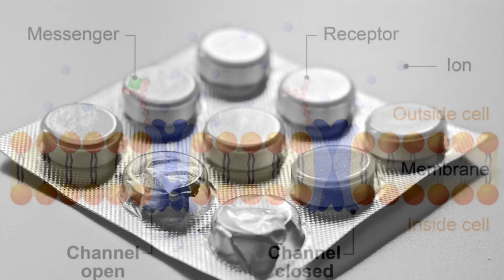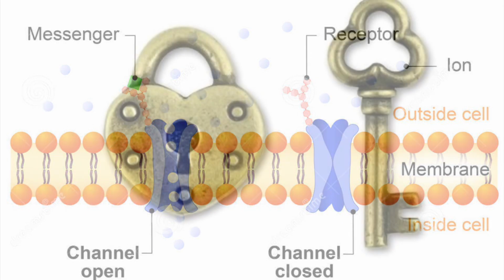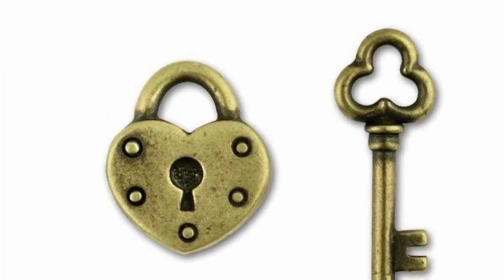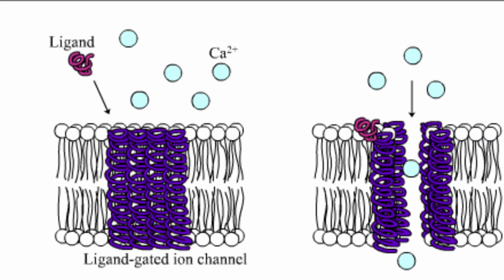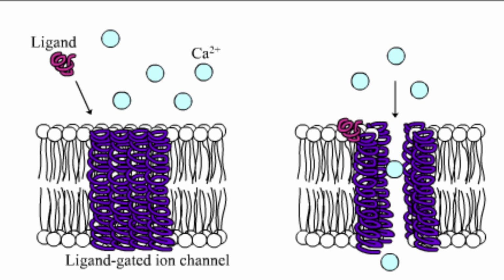Ligand-gated ion channels are one of the three major membrane receptors. These transmembrane ion channels open or close in response to binding of a ligand, which is a chemical messenger. A ligand-gated ion channel is an integral protein that allows for passage of ions through the phospholipid bilayer of the cell. The shape of a ligand is complementary to the shape of the receptor on a closed channel, like a lock and key. Once the ligand binds to the ion channel through allosteric binding, the channels will open up, allowing for ions to pass through the membrane.